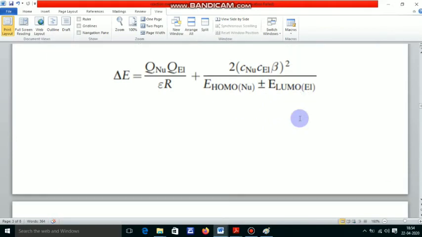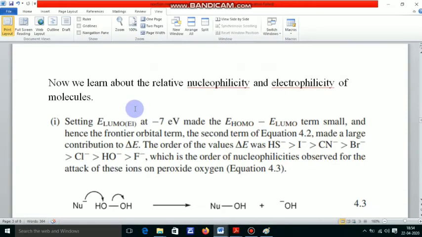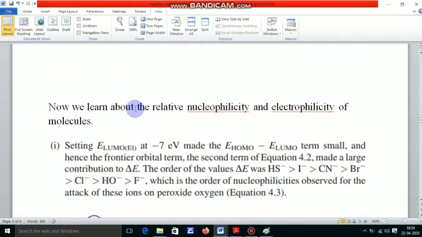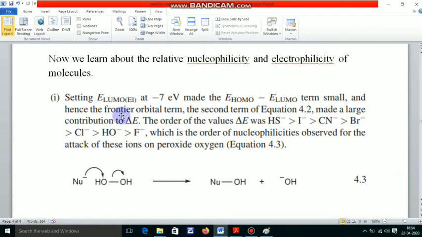Okay, now by considering a set of nucleophiles, that means when a set of nucleophiles interacts with a reactant molecule, then what amount of delta E energy is gained or lost? Now let us consider. Here, in the first case, we consider the energy of LUMO